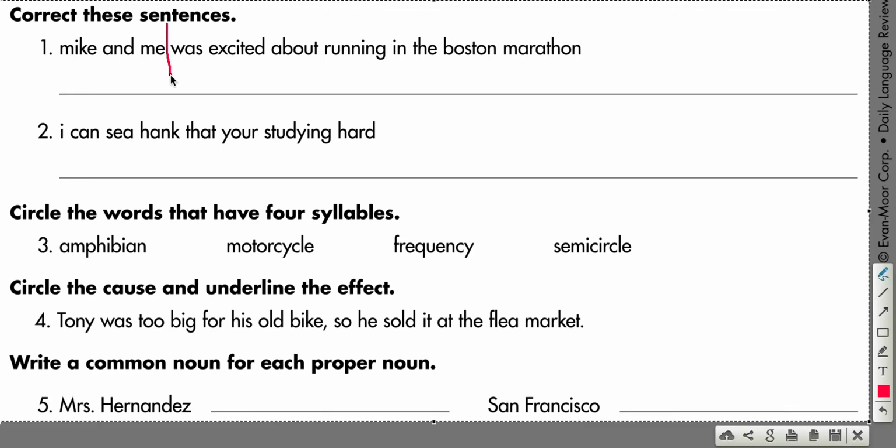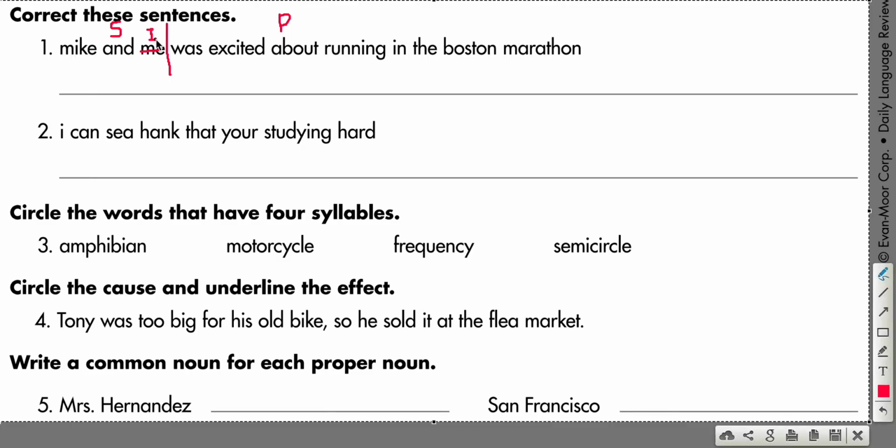And here's why I'm telling you this. The subject predicate line tells us what the subject is and what the predicate is. And all complete sentences have a subject and a predicate. Now, the subject is simply who or what is the sentence about. And the sentence is about Mike and me. But when it is in the subject, you don't use me. Okay? You use I. If it's in the subject, it's I.